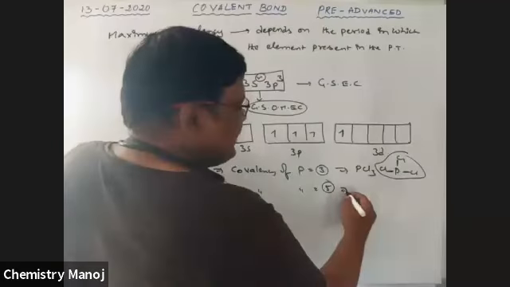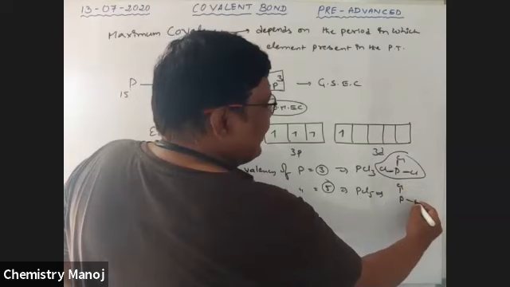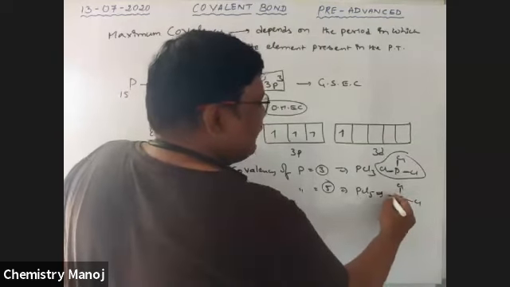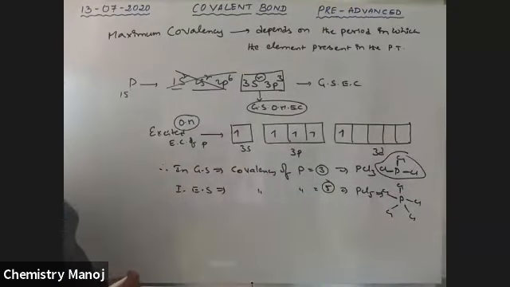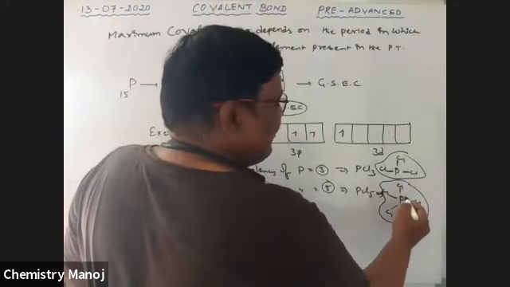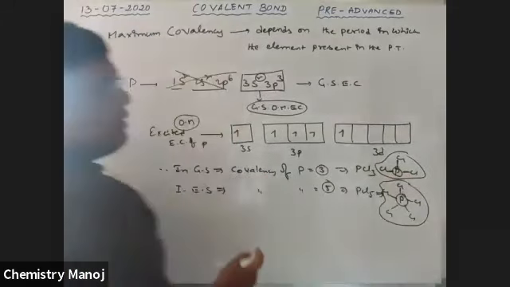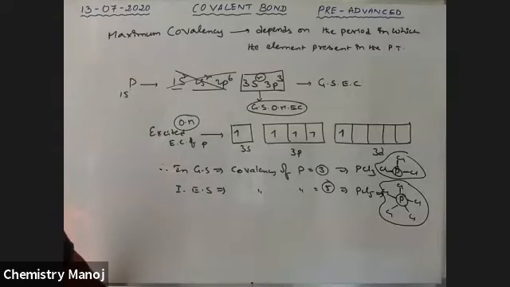Next, PCl5. There phosphorus can give 5 bonds with 5 chlorine atoms. Therefore, the covalency of phosphorus in PCl5 is 5. Here, phosphorus can form only 3 bonds. So in PCl3 covalency is 3, and in PCl5 phosphorus covalency is 5. So the covalency of an element never exceeds its group number.